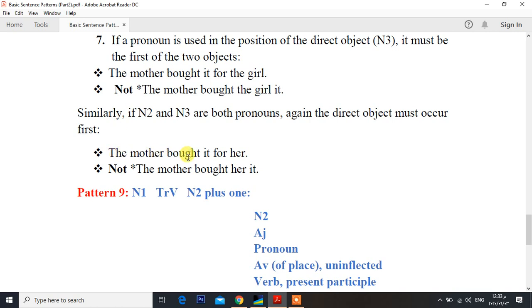The mother bought it for her. "It" here is the direct object, and "her" is the indirect pronoun. We can't say "The mother bought her it." This is wrong. "The mother bought it for her" is totally right, whereas the other sentence is grammatically incorrect because the direct object should be first.